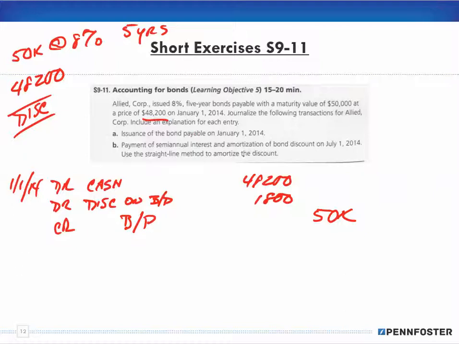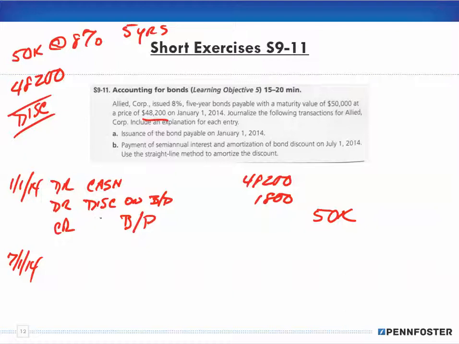It says payment of the semi-annual interest and amortization of the bond discount on July 1st. Use the straight line method to amortize the discount. So on July 1st, 2014, we're going to make an interest payment. Now, remember that you have two components here.